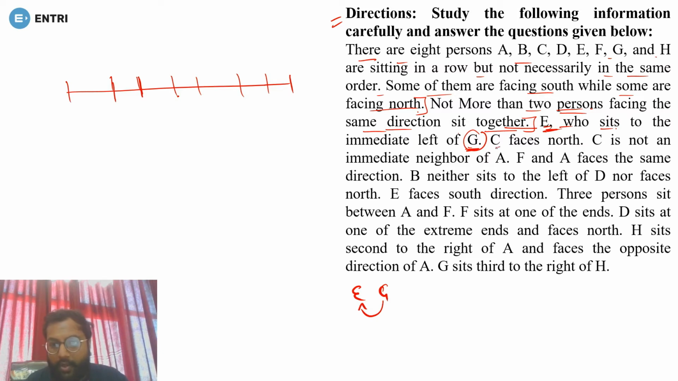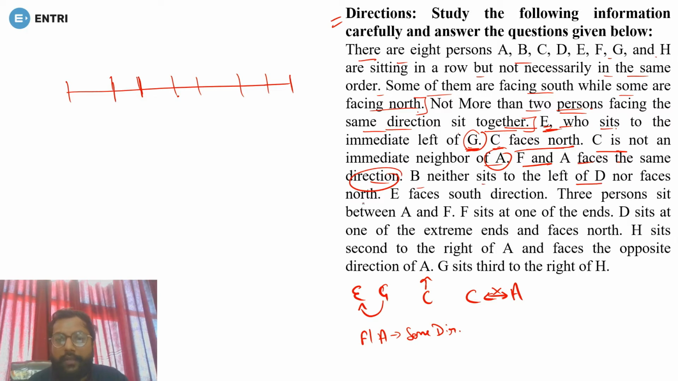Now C faces north. It is very clear that C will be facing north. Next, C is not an immediate neighbor of A, so C can't be the neighbor of A. This is showing adjacent. Now F and A face the same direction. So F and A face the same direction. Done.